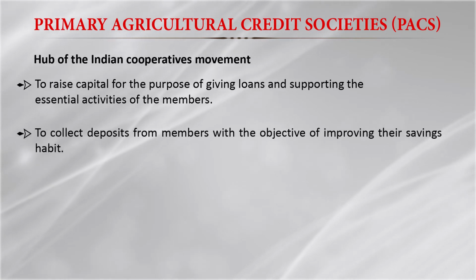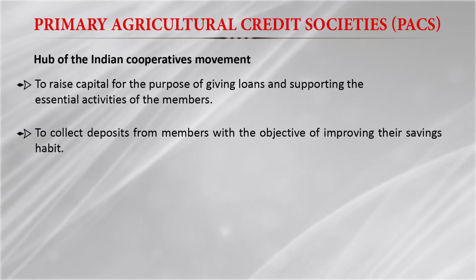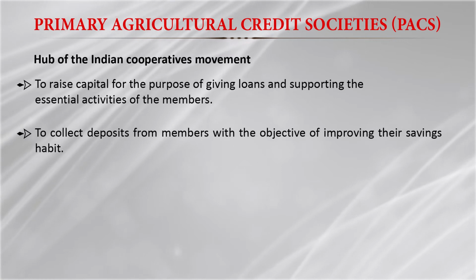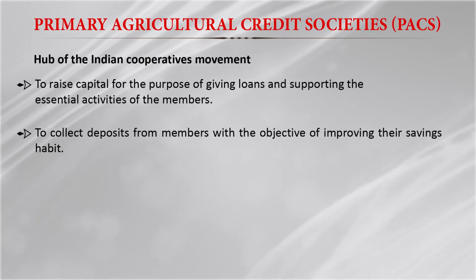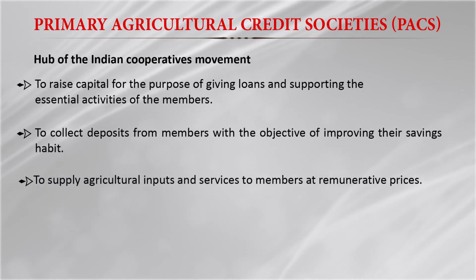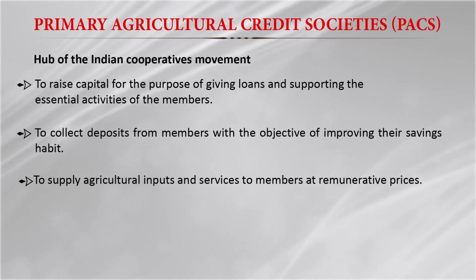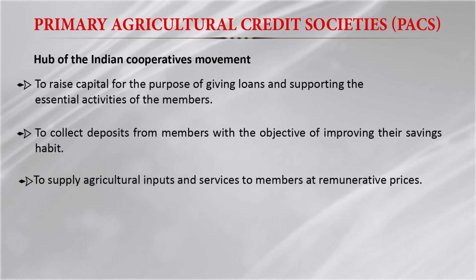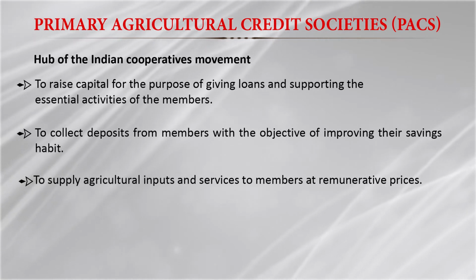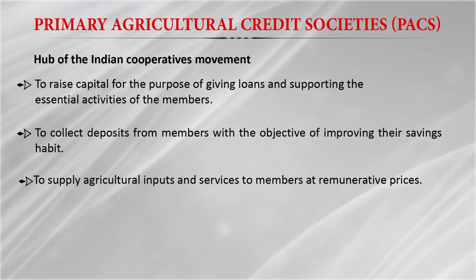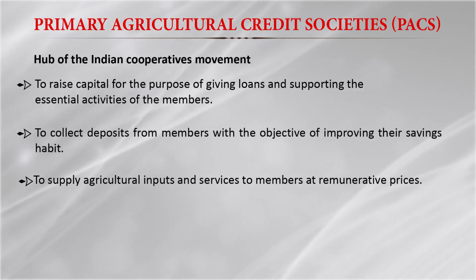Then they also collect deposits from the members with the objective of improving their saving habits. So they promote deposits so that the saving habit can be developed in the member farmers, and they also provide agricultural inputs and services to the members at remunerative prices. They also supply fertilizers, seeds, and machinery such as tractors and harvesters, and they provide warehousing and marketing facilities. So they do different types of activity, and not only credit; other types of services are also provided by